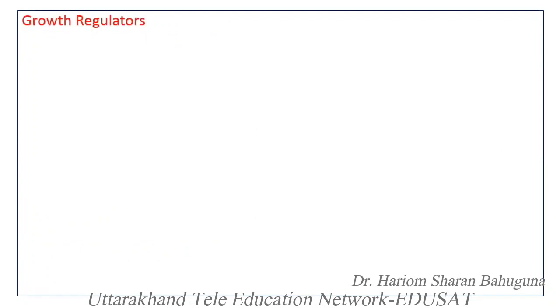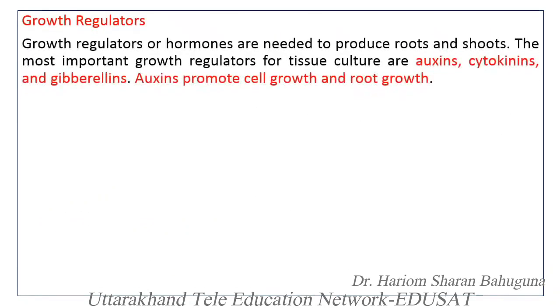Growth regulators, these are the plant hormones. Growth regulators are the hormones needed to produce roots and shoots. Organogenesis is due to the plant hormones. The most important growth regulators for tissue cultures are auxins, cytokinins and gibberellins. Auxins promote cell growth and root growth.